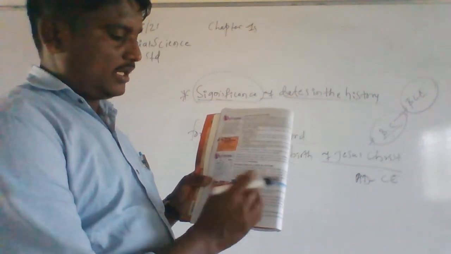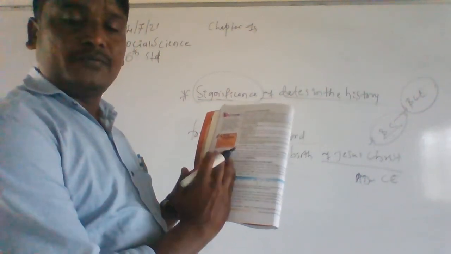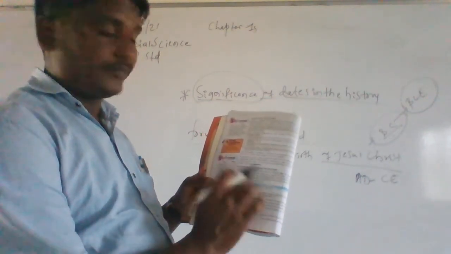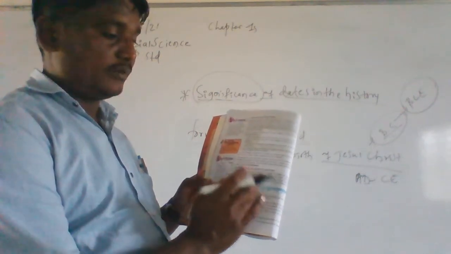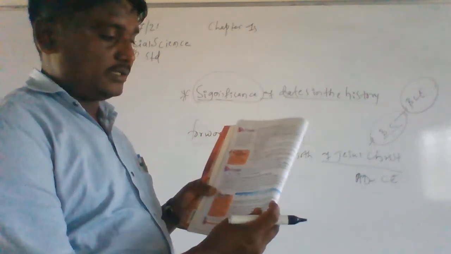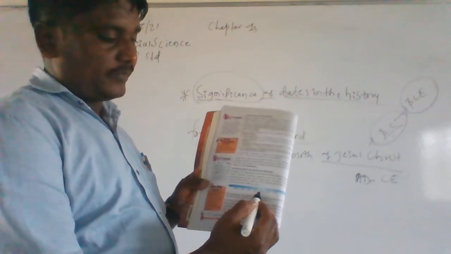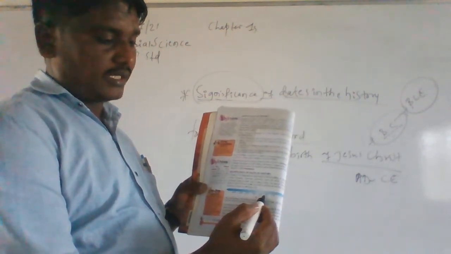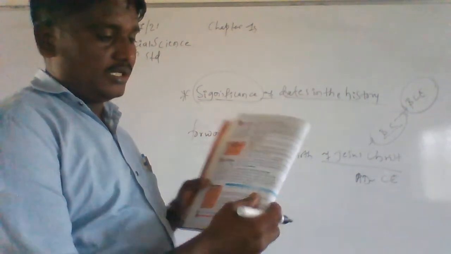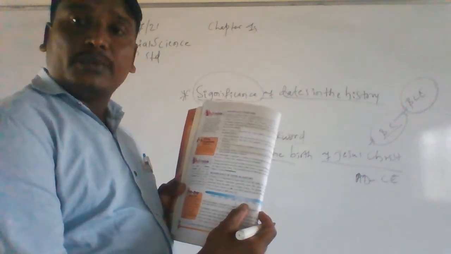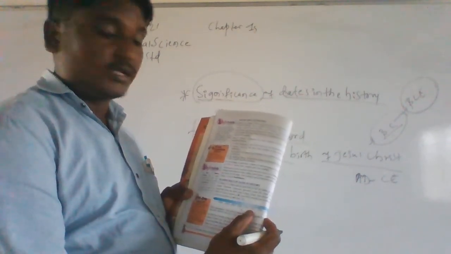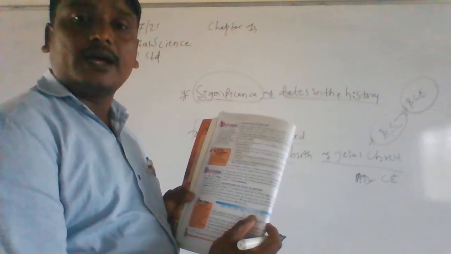This is before the birth of Christ, Jesus Christ, and then first CE, second CE, third CE, and fourth CE. This is after the birth of Jesus Christ, that is AD or CE.